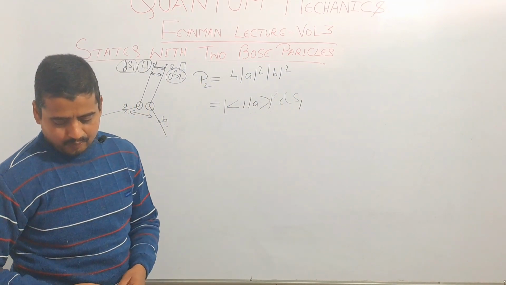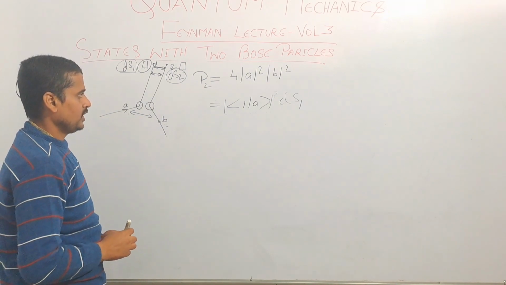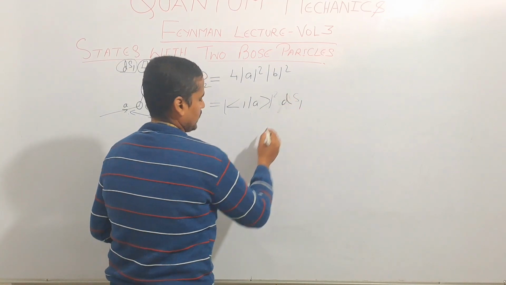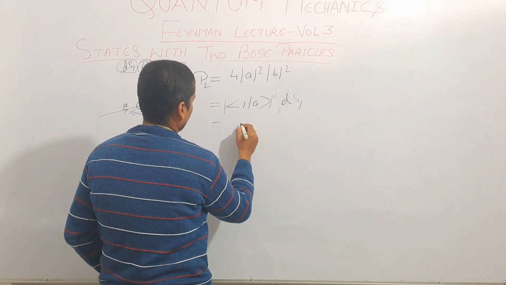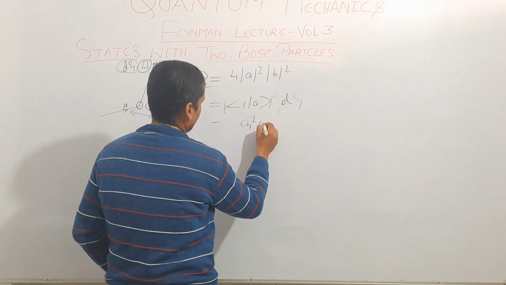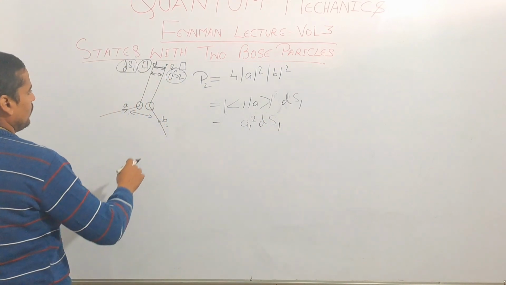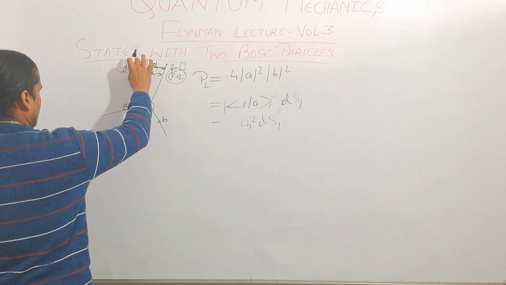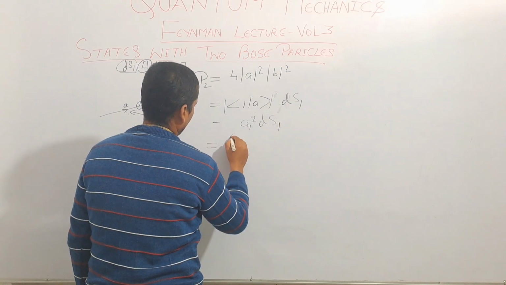This is the probability of getting particle A in unit area ds1, or we can write it in integration form.